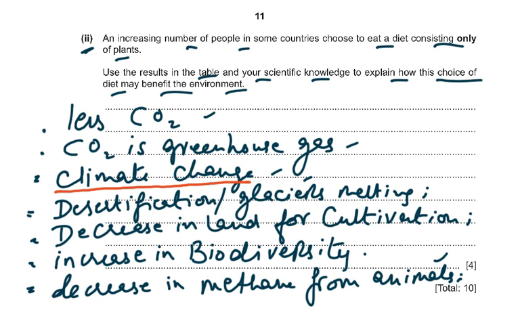We would not need to feed animals. Nobody would eat beef or mutton or chicken. So this is the reason why we say decrease in methane from animals and increase in biodiversity. So please understand, this is basically a very interesting question, but a little difficult question. But you have to be very clear on this part of the chapters and this part of the syllabus. That's complete section A, and thank you very much, and all the very best.